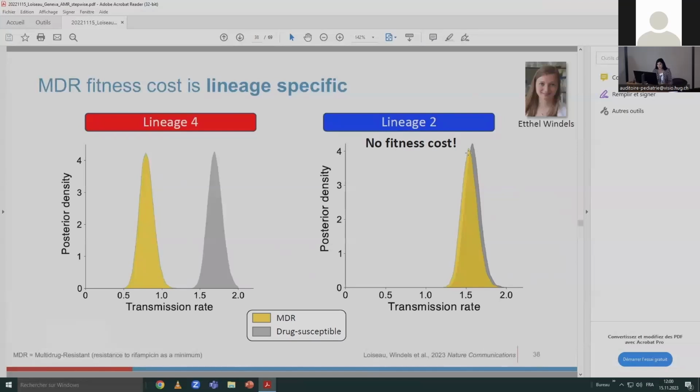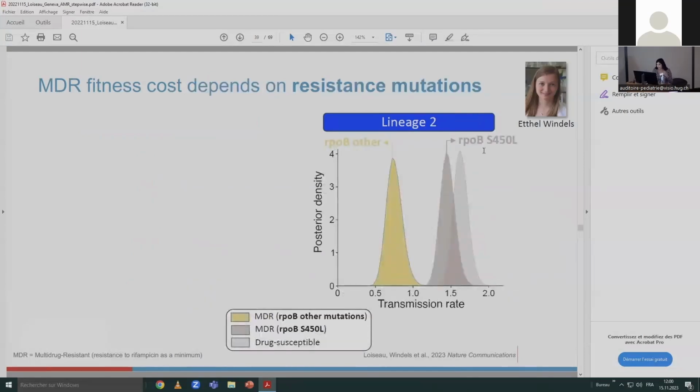Then we thought, okay, let's split this by the type of rpoB mutations. For this, we split the rifampicin MDR strains into those that had an rpoB S450L mutation and those with other rpoB mutations than S450L. And we see that MDR fitness cost also depends on the type of resistance mutation that the bacteria has. rpoB S450L, which was also shown experimentally to have a lower fitness cost than other mutations, we also see this.